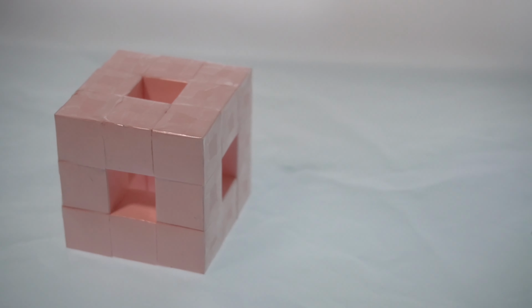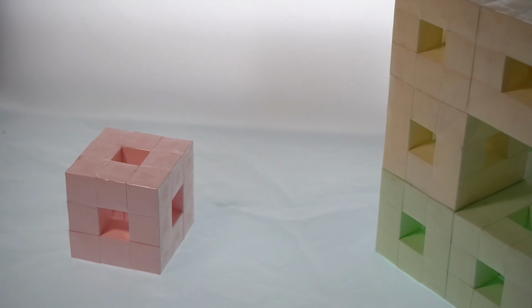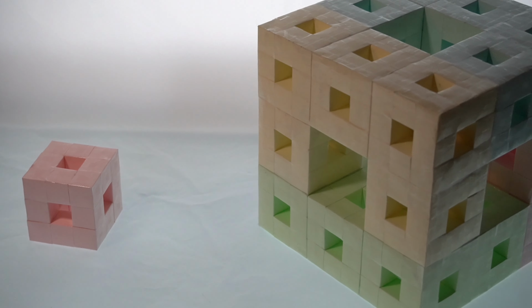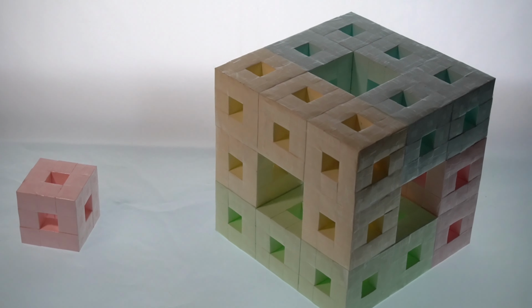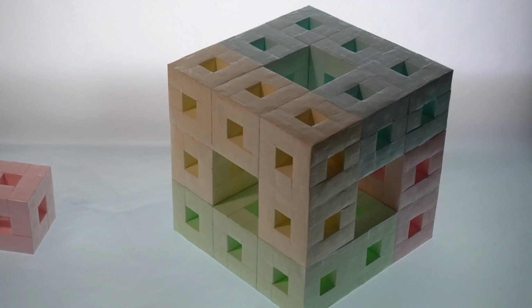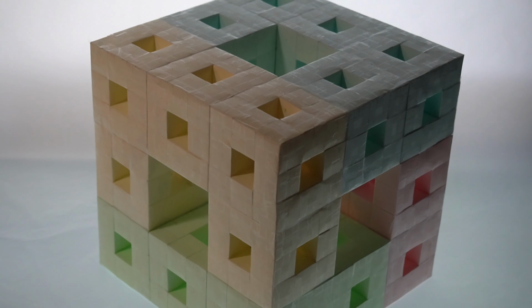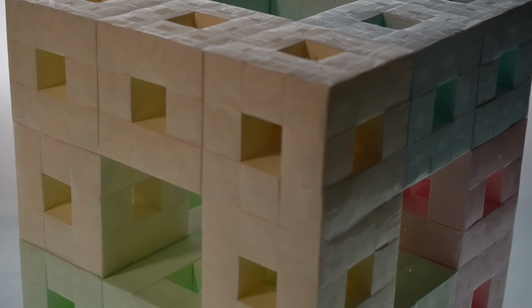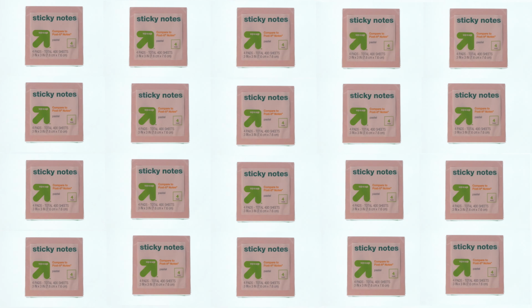To construct a level 2 Menger sponge, make 19 more level 1 cubes and configure them in the same way as before, this time totaling 400 subcubes and accordingly requiring 400 sticky notes and around 4 rolls of tape. It took me about 30 hours to build this level 2 sponge, and to make a level 3 Menger sponge would require 8,000 sticky notes and take approximately 600 hours or 25 full days, so wish me luck!